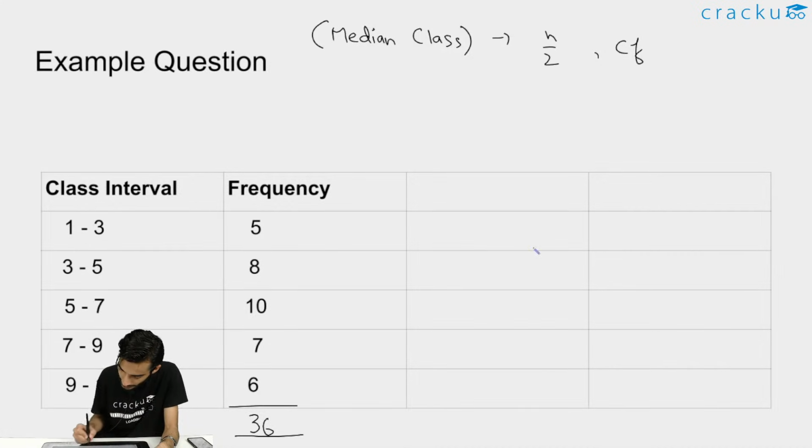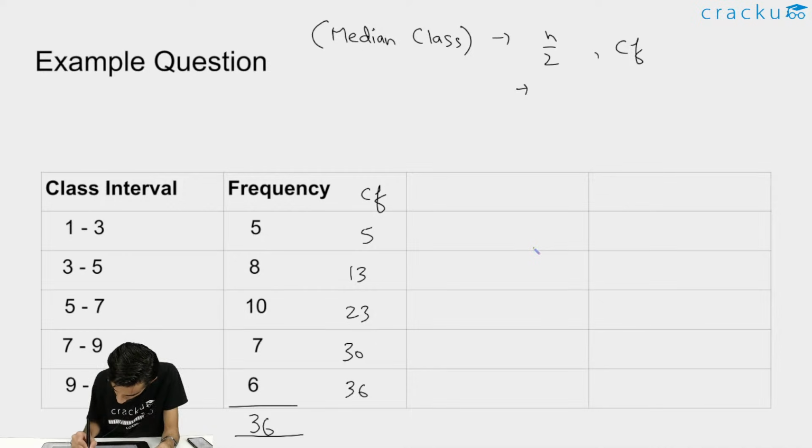So now we need to find the value of cumulative frequency. Let's say I'm writing the value of cumulative frequency here. For cumulative frequency, you can just write the initial value as it is, that is 5. Now 5 plus 8 will be equal to 13, right? 13 plus 10 is 23. 23 plus 7 is 30. And 30 plus 6 is 36. Okay, now you have got the value of cumulative frequency, and value of n by 2 is 36 divided by 2, that is 18, right?